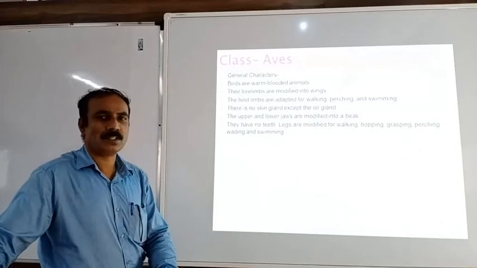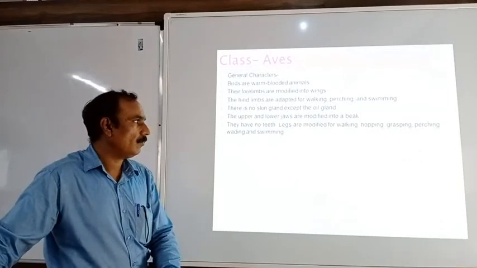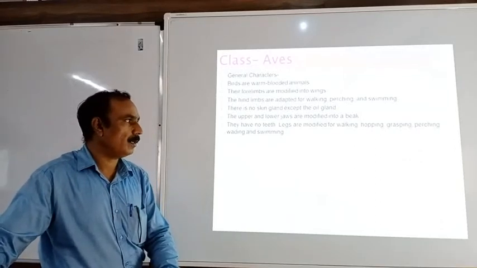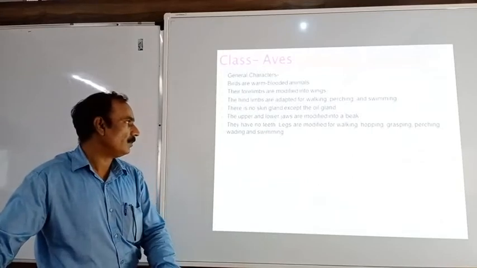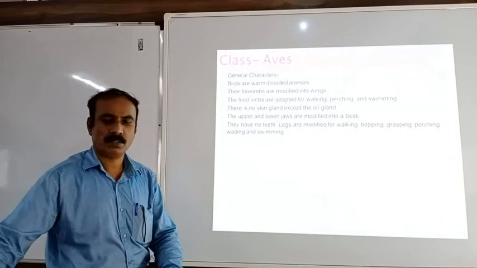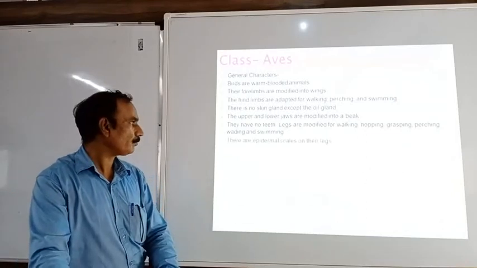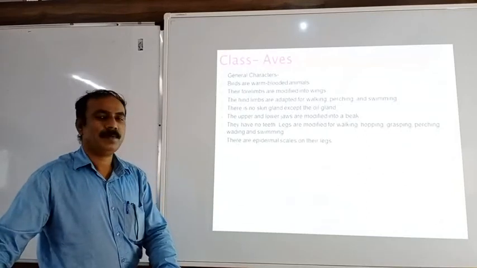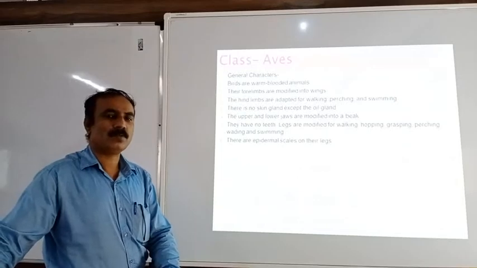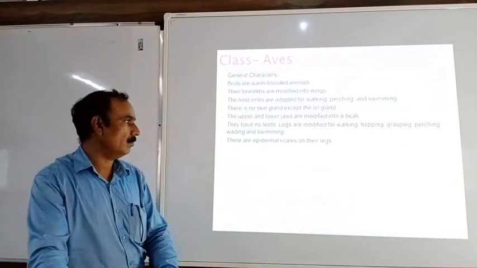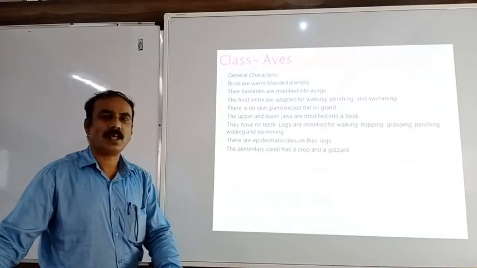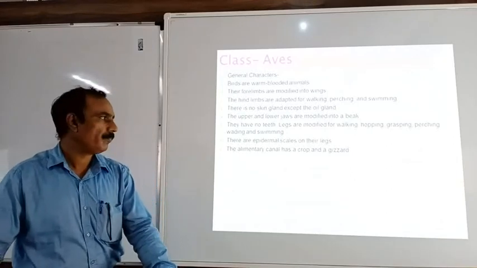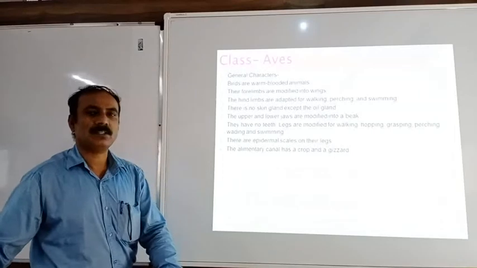The legs are present and they are modified for walking, hopping, grasping, perching, wading and swimming purposes. The epidermal scales are present only on the legs of the birds.